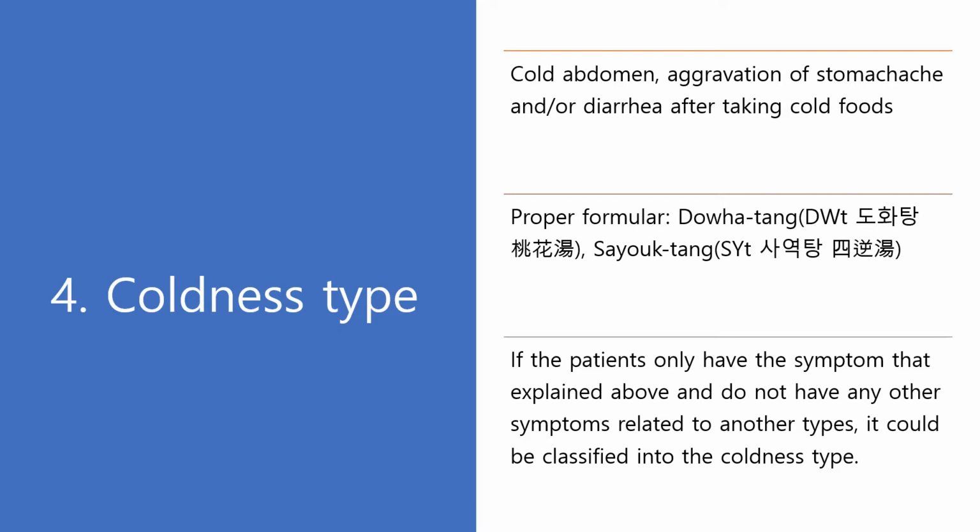Coldness type IBD patient has no sign but cold abdomen, so it's easy to distinguish. Personally, I find this type of patients to have the most severe symptom when they have diarrhea. For coldness type, I will introduce two proper formulas.